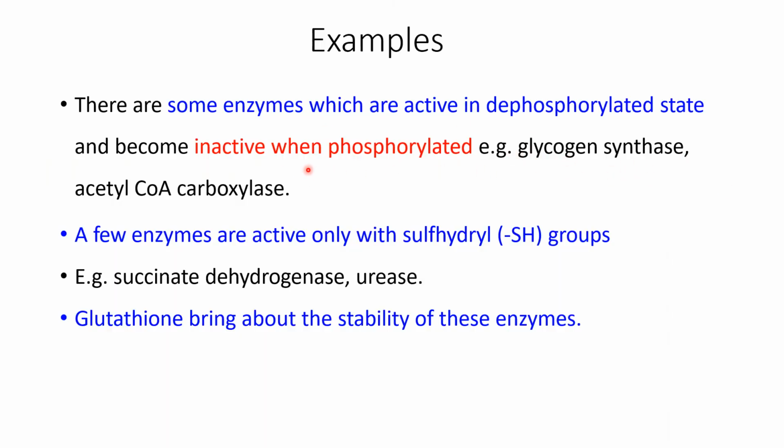Glycogen synthase is inactive when phosphorylated. A few enzymes are active only with SH groups, succinate dehydrogenase, urease.